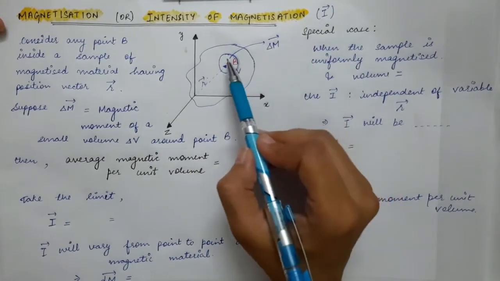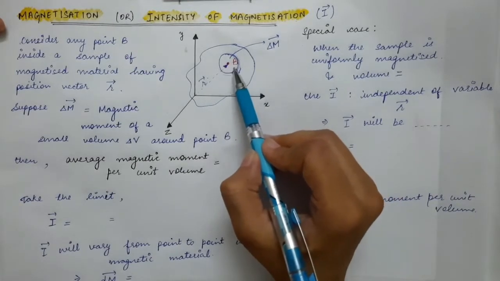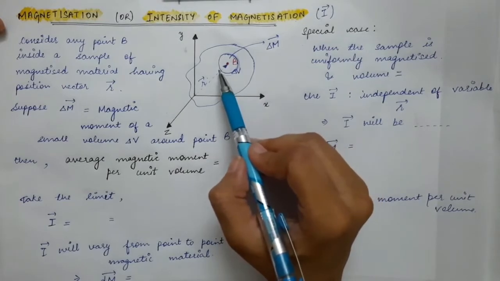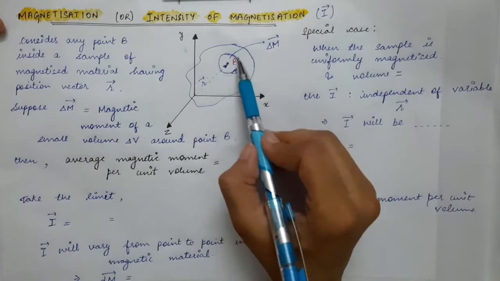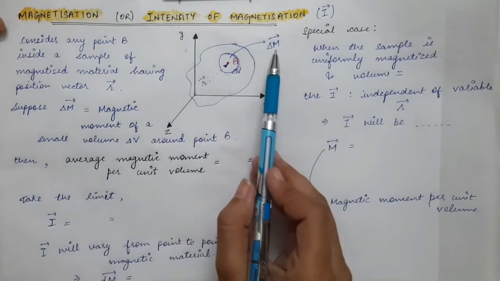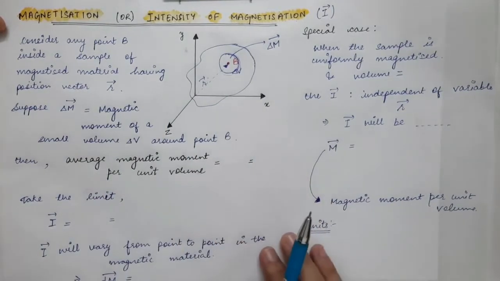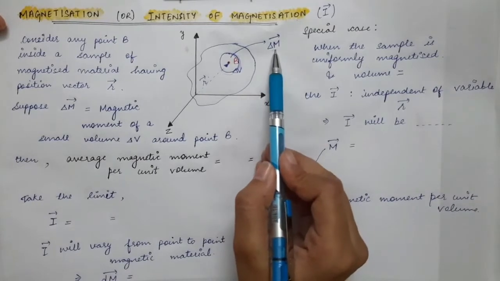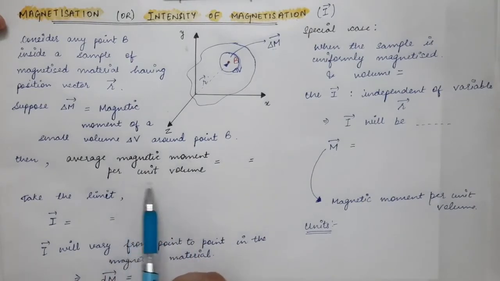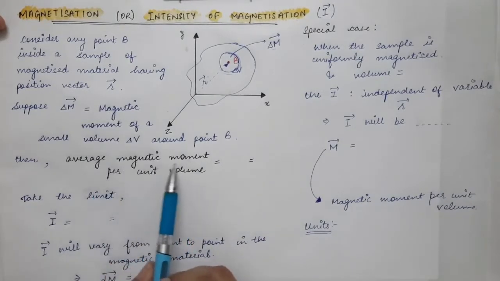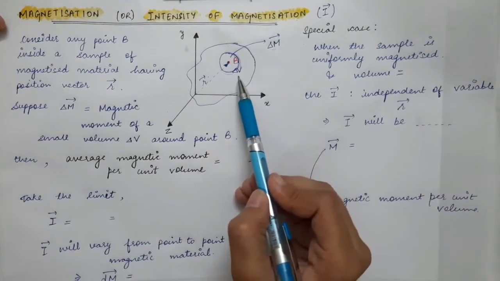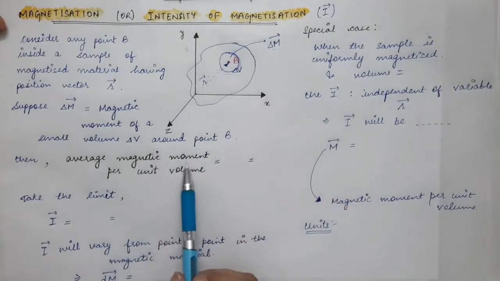This region will consist of a large number of atoms, and every atom will have its magnetic dipole moment. The vector sum of all those magnetic dipole moments will give you the net magnetic dipole moment of this delta V volume, represented by delta M vector. Now, what will be the average magnetic moment per unit volume? Delta M vector is the magnetic dipole moment of delta V volume, and we want to find the magnetic moment per unit volume.